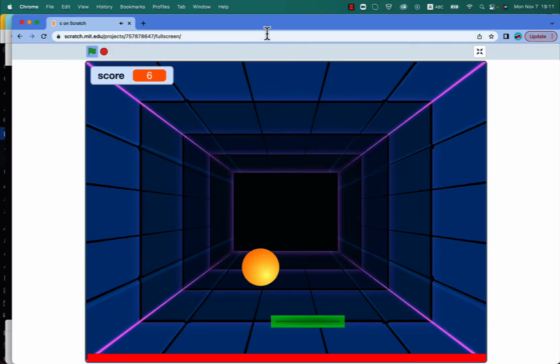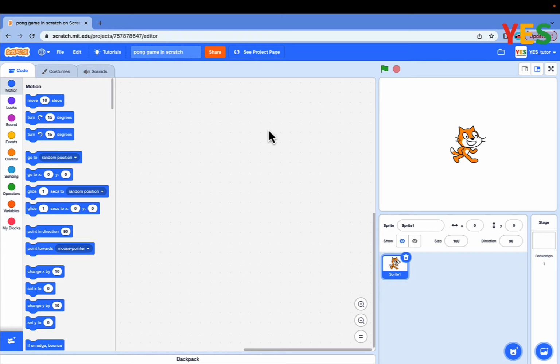Everyone, it's me, Ivan, an 8-year-old boy. Last time I showed you how to make a jumping chick game in Scratch. Today I'll show you how to make a Pong game in Scratch.